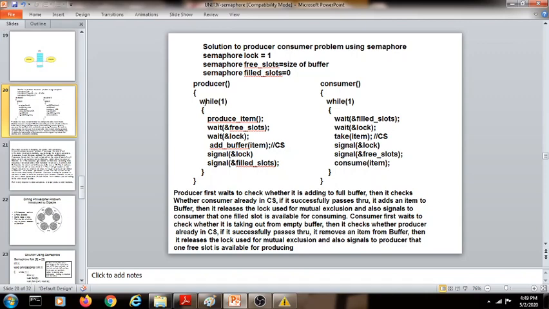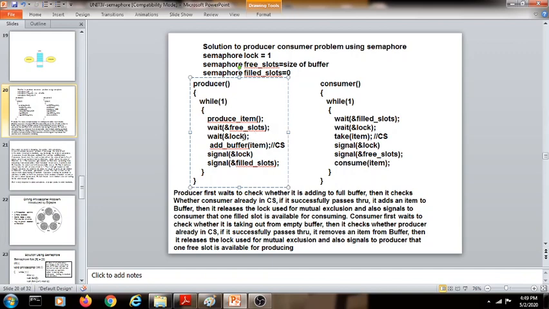If it is working, then the producer will not be allowed to store data into the buffer. So in this case, what is there in a producer function? Whenever there is any item produced by the producer, it will first check whether there are any free slots. If the free slots value is equal to 8, then it will come out of this loop. But if the free slots value is equal to 0, then the producer will be kept in this particular loop continuously, and it will not come out of this wait state.